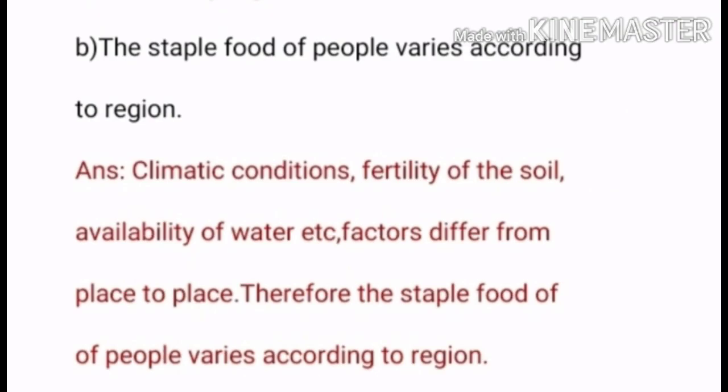Question B is, the staple food of people varies according to region. Varies means changes according to region. The answer is climatic conditions, the fertility of the soil, availability of water, etc. factors differ from place to place. Therefore, the staple food of people varies according to the region.